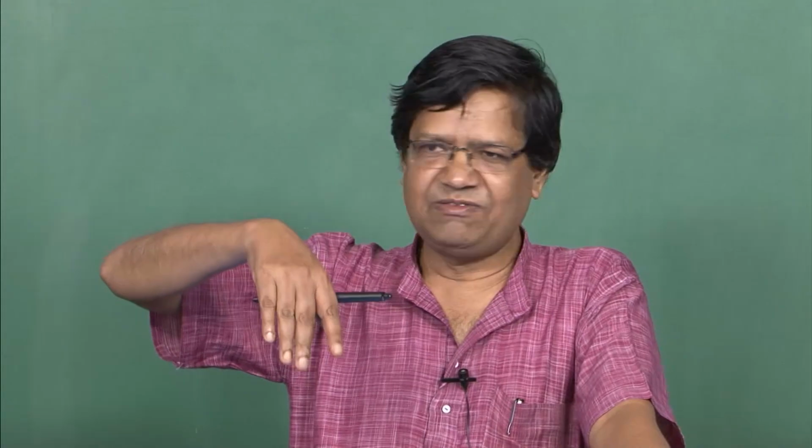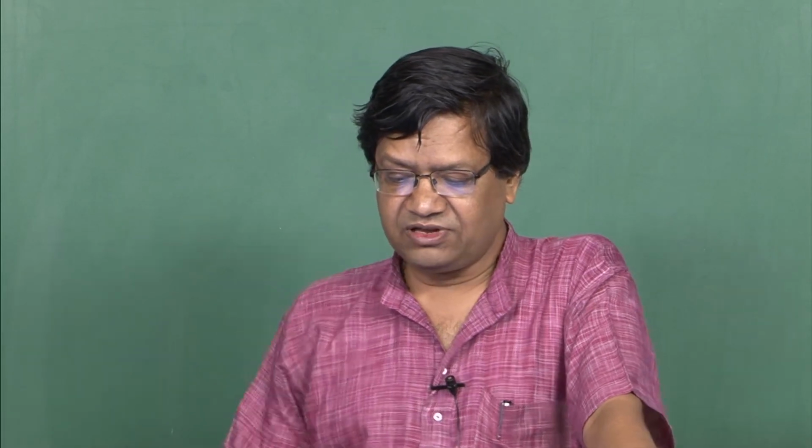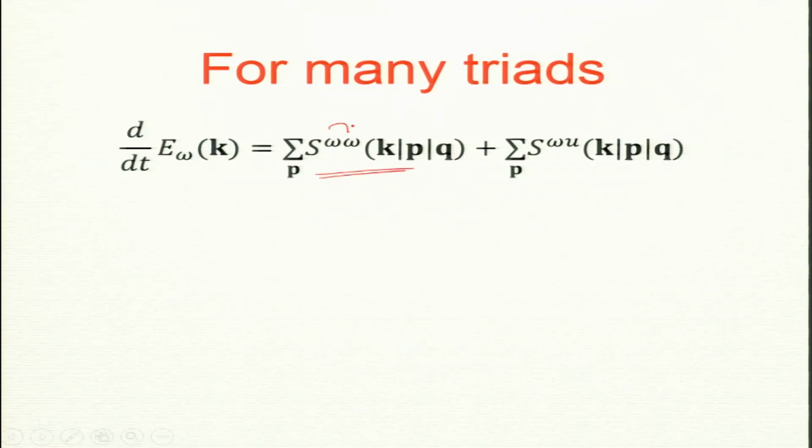Now, we can define flux with that. So, the nonlinear term, that was in a triad, but you have many triads. So, that will define energy going from one wave number sphere inside to outside. So, it is just like Kolmogorov flux, very similar. So, this was omega to omega advection and this is u to omega. Now, I do it for many triads. So, I derived for a single triad mode to mode, but just do it for many triads. So, this will give you, u omega is basically a sum over all p's, right. So, this is coming to k from p.